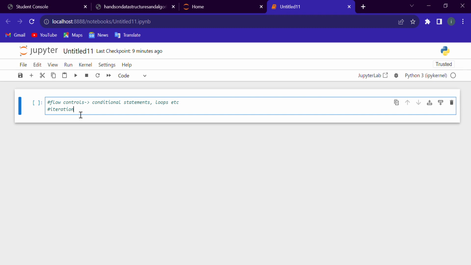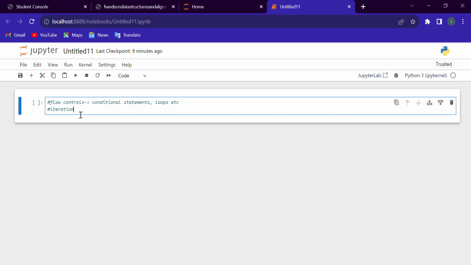These objects allow us to iterate over our collection of data. So iteration is basically used for the number of lines we execute in our code, or for repeated values, or to count the number of values we give in our list or in our sets.